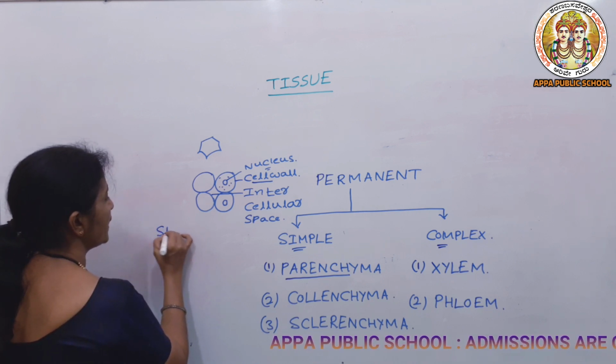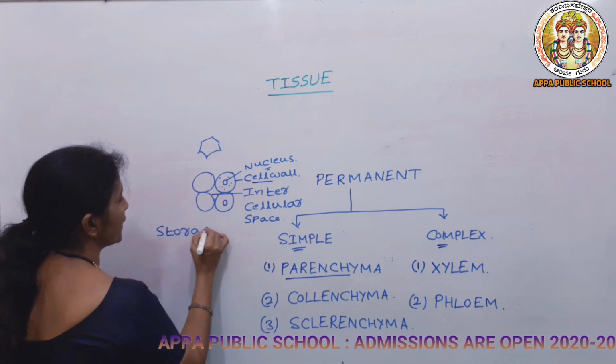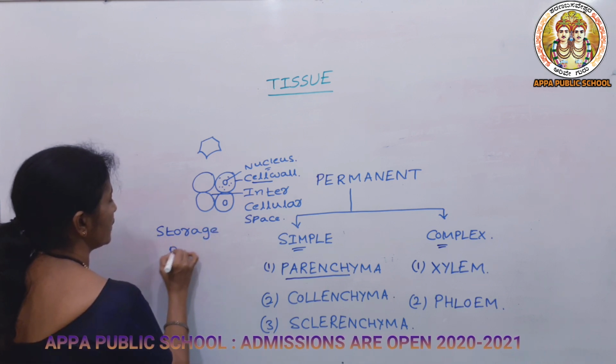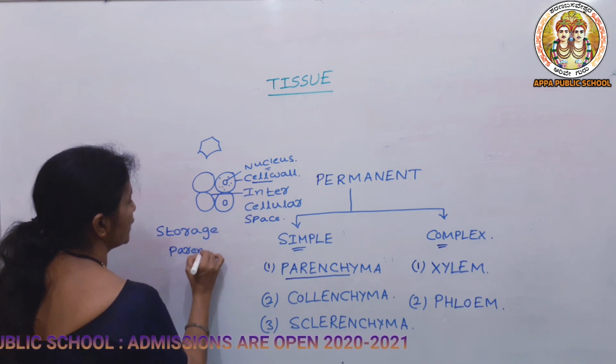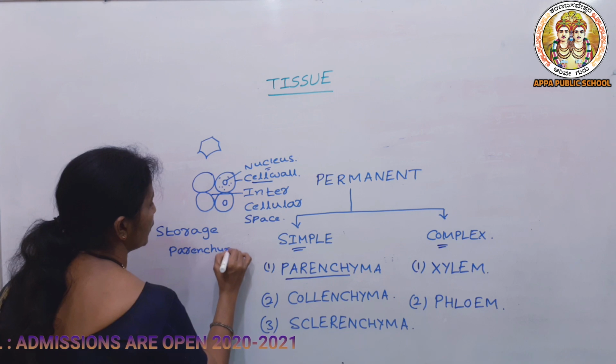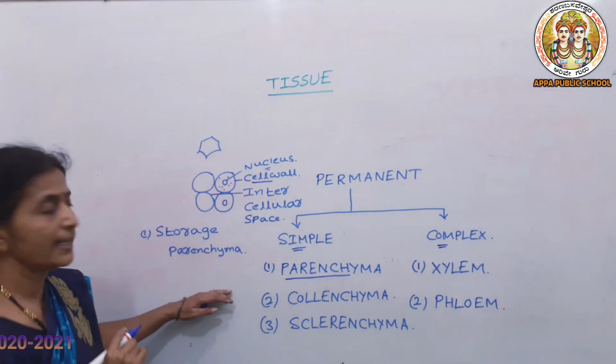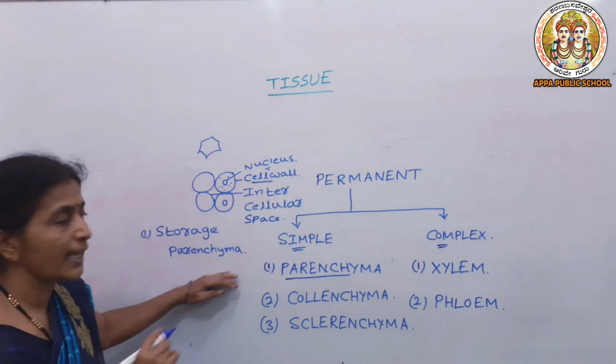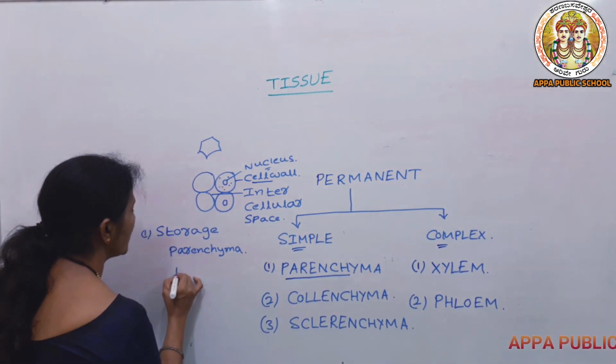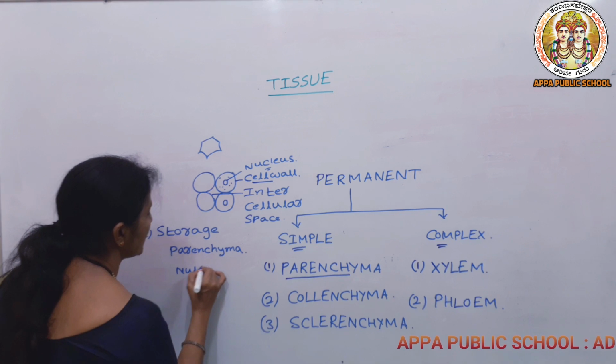They are divided into storage parenchyma. What is the function of storage parenchyma? As the name indicates, it helps in storage of nutrients and waste material.